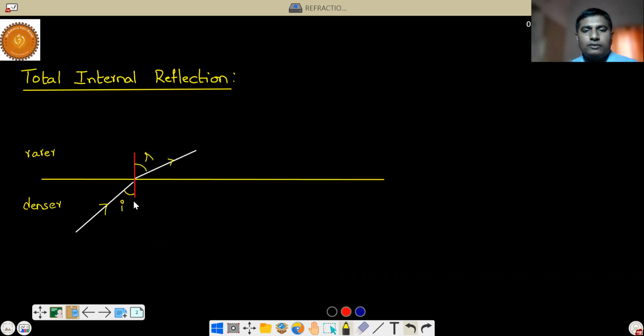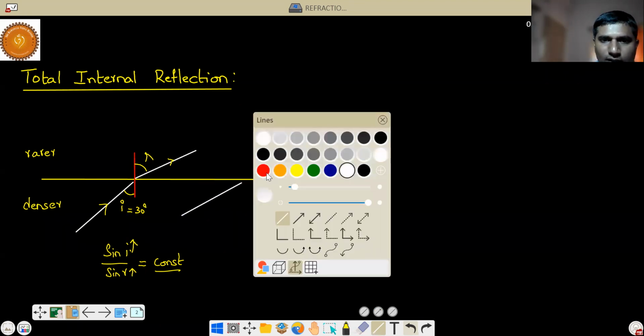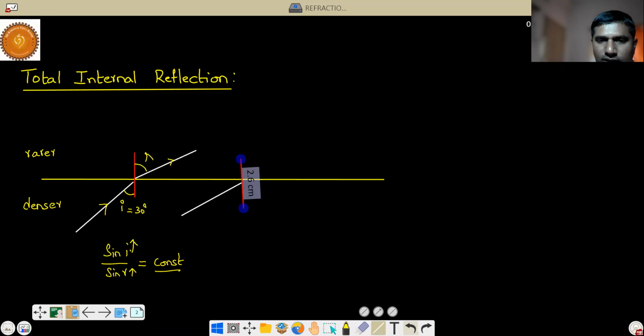The relation between these two angles, according to Snell's law, is that sin i by sin r is a constant. This indicates that as we increase the angle of incidence, the angle of refraction also has to increase for this ratio to be constant. Suppose initially the angle is 30 degrees and now I increase it to 60 degrees. The angle of refraction should also increase according to Snell's law. So suppose I increase the angle of incidence like this, which is more than the initial angle.